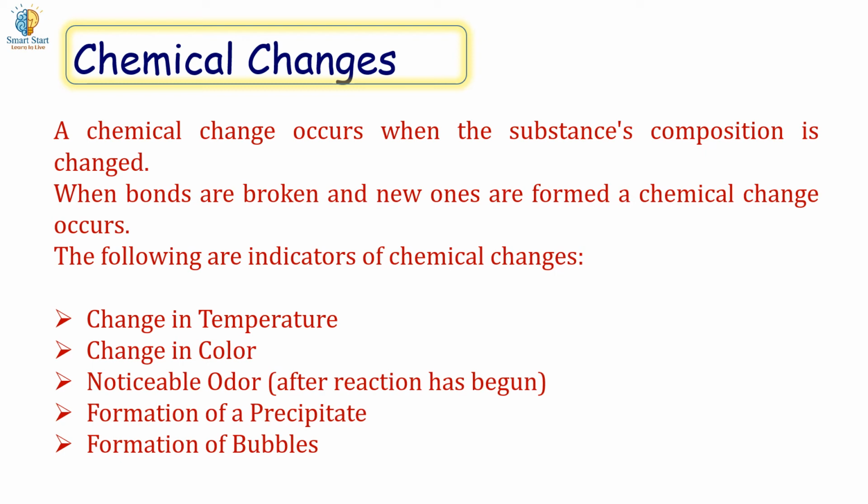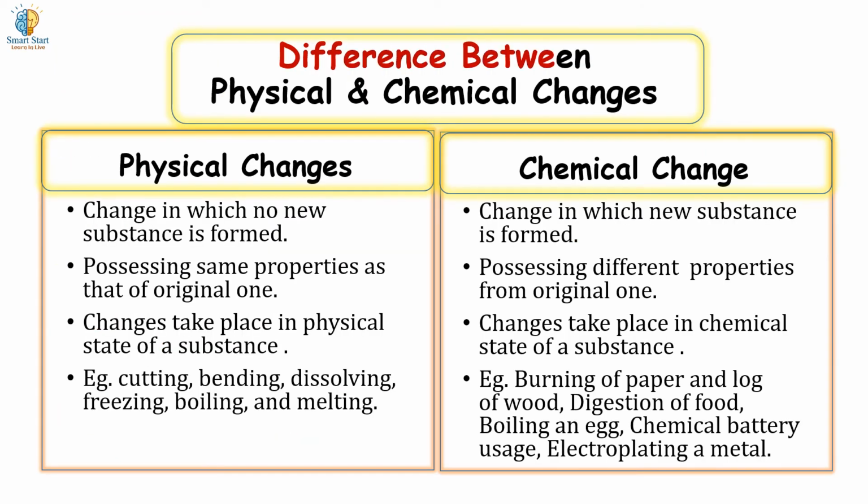Difference between physical and chemical change. Physical change is a change in which no new substance is formed. Chemical change is the change in which a new substance is formed. Physical change possesses the same properties as that of the original one. Chemical change possesses different properties from the original one. Physical changes take place in the physical state of a substance. Chemical changes take place in the chemical state of a substance.